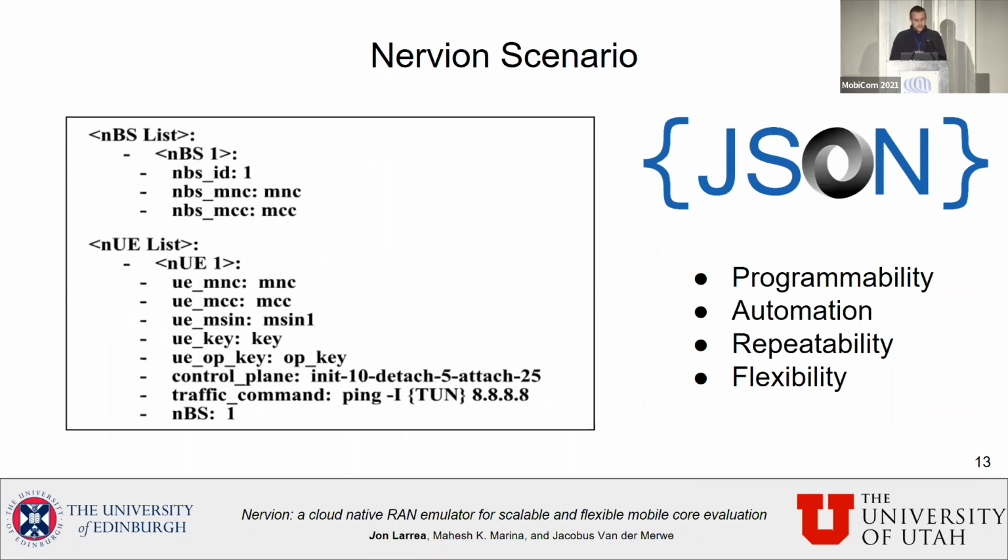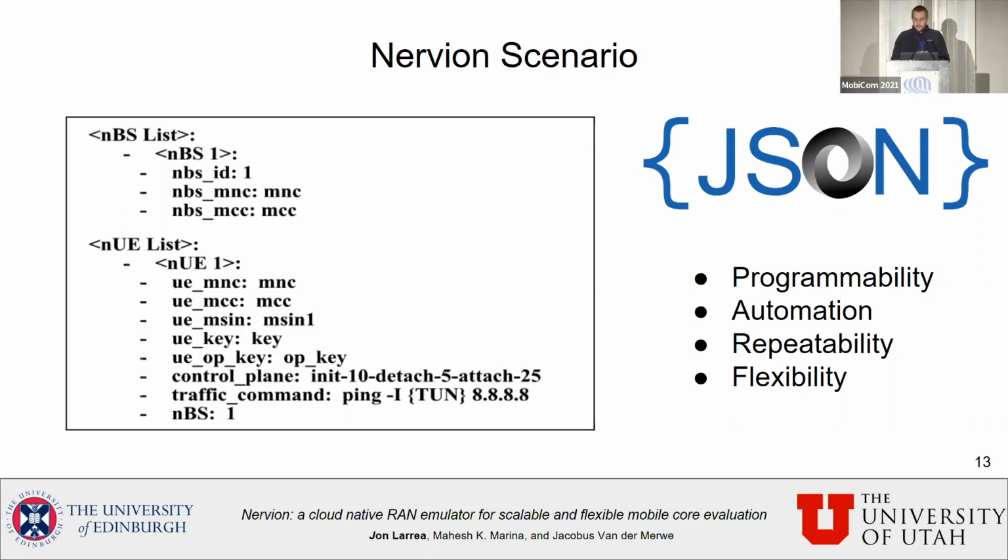So before going into the details about the evaluation of Nervion, I would like to spend one slide talking about the Nervion scenario. The Nervion scenario is just a JSON file that contains all the details about the emulation. And therefore, it provides us programmability, because within a single file, you are able to define the entire experiment. It also provides you automation, because once you submit this file to Nervion, you don't have to supervise the experiment like with other tools.